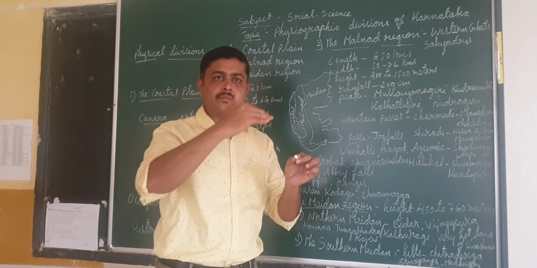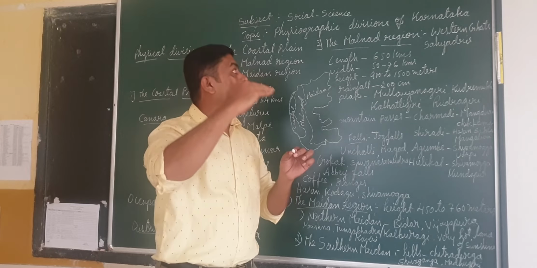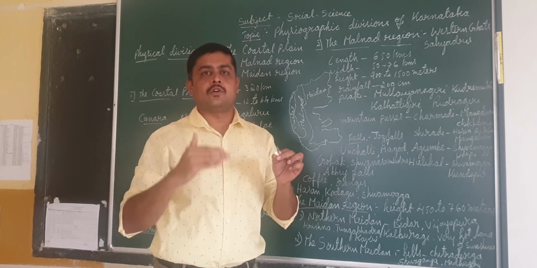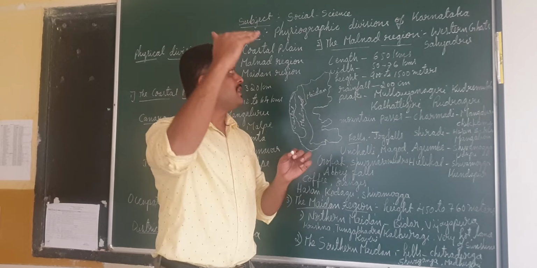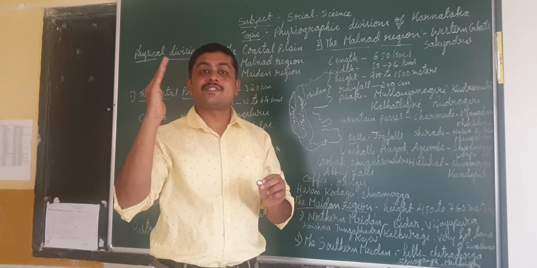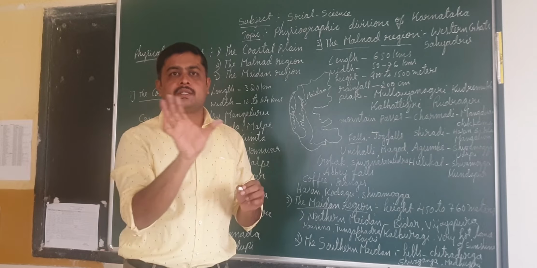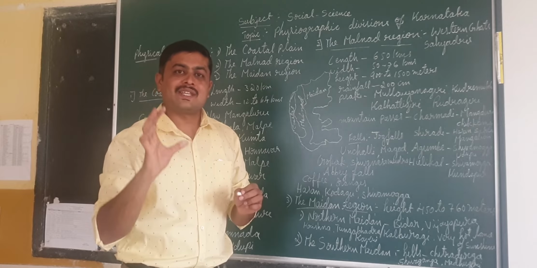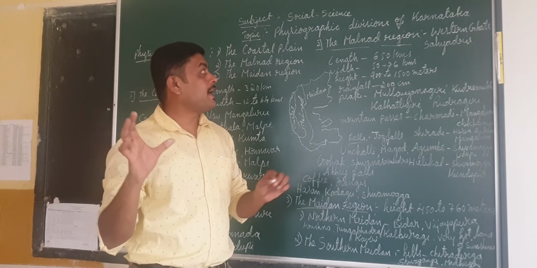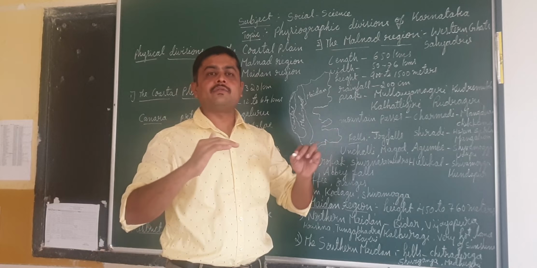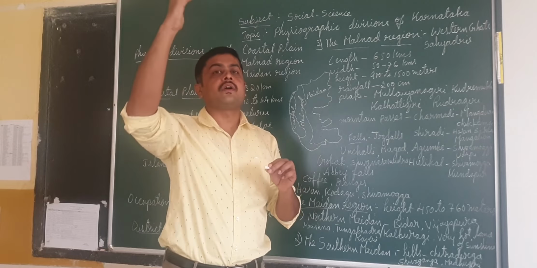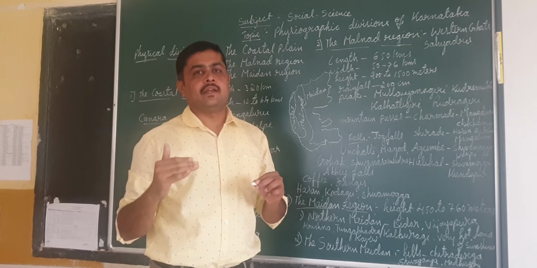And here the length is 650 kilometers. It extends from the southern part to the north up to 650 kilometers. That is the length. The width will be 50 to 76 kilometers, and I already told you the height will be 900 to 1500 meters above sea level.